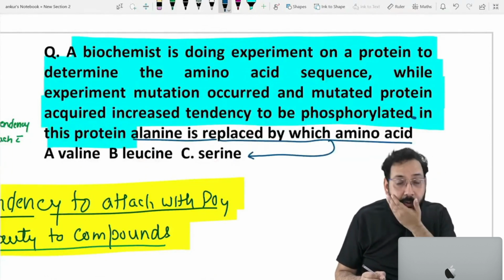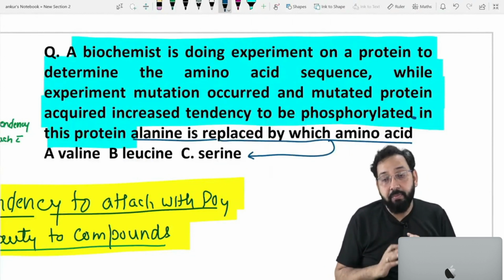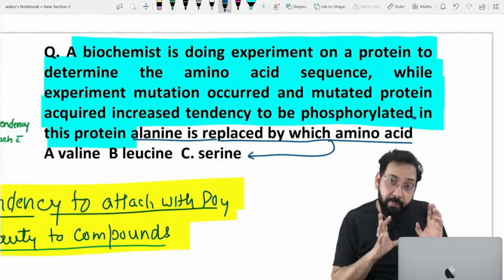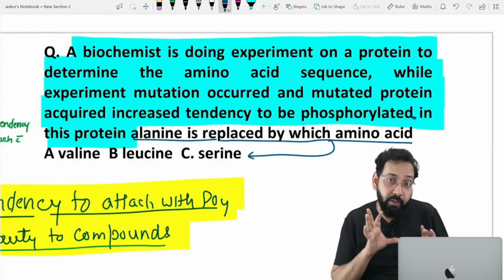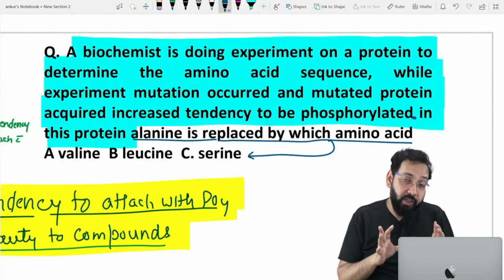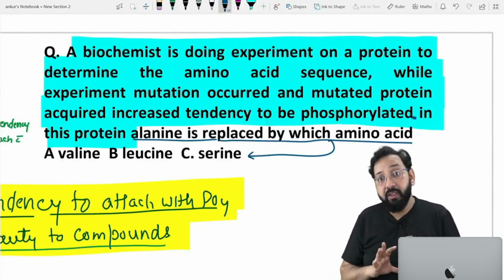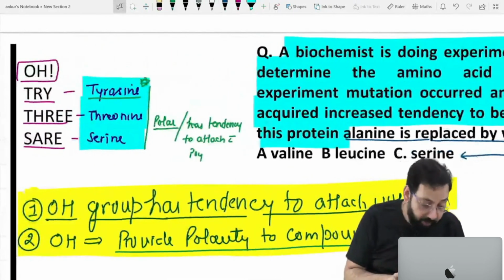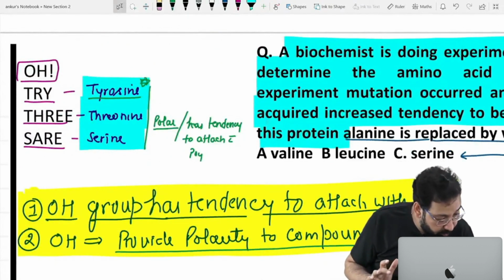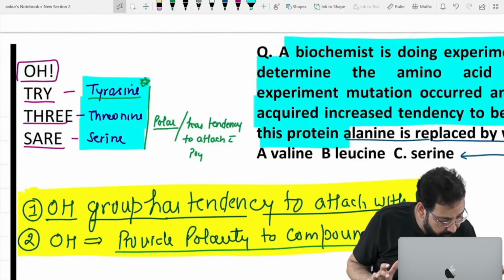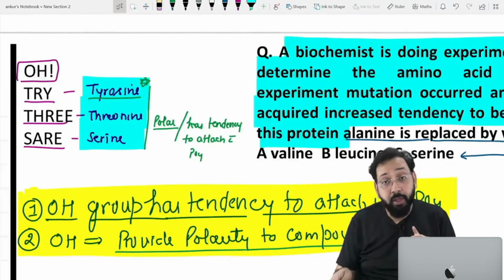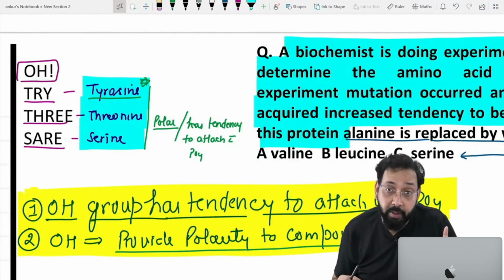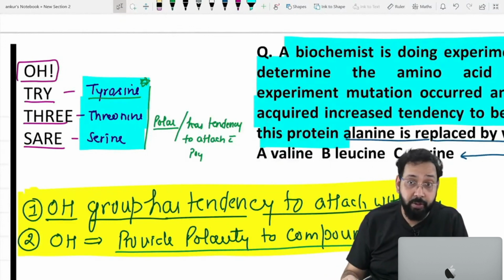So if you remember the concept, they will make the clinical question on the basis of the concept. You all know that whenever a protein is phosphorylated, it is usually phosphorylated at serine, threonine and tyrosine. Very good. You all have given the correct answer. So if you remember the concept, you will be able to solve many questions.